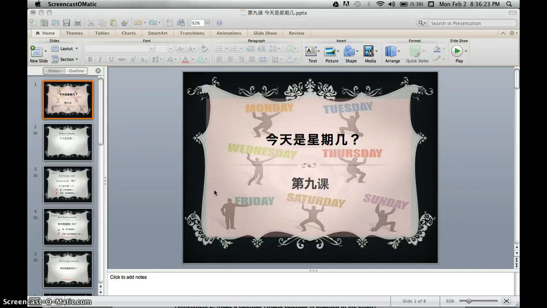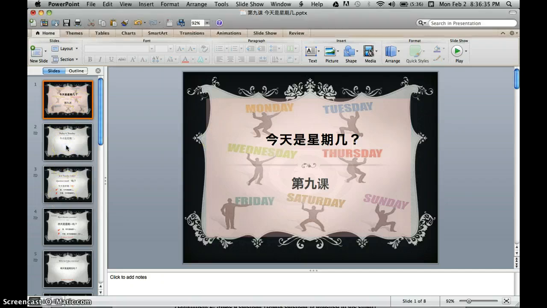你好, today we're going to continue this lesson. So 今天是星期九, that's the Chinese name of this lesson. So it's about the days of the week. Now let's look at the grammar part.